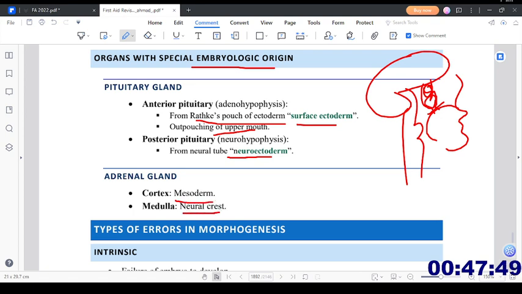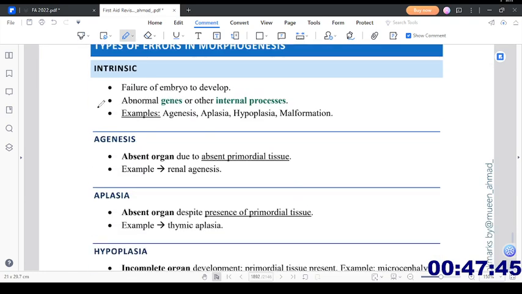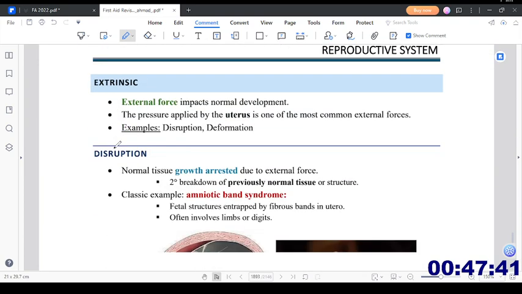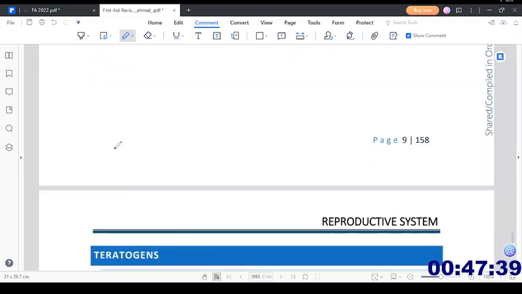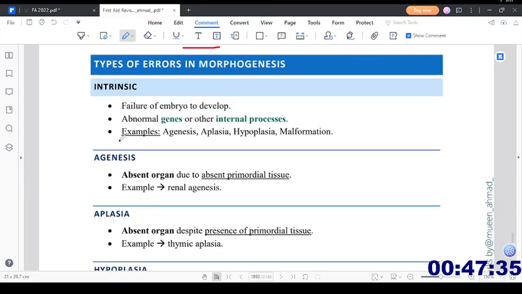Moving forward, we have types of errors in morphogenesis. Errors can be intrinsic or extrinsic, so let's talk about the intrinsic factors first. These involve failure of the embryo to develop, abnormal genes or internal processes, for example agenesis, aplasia, hypoplasia, or malformation. These are examples of intrinsic errors of morphogenesis.